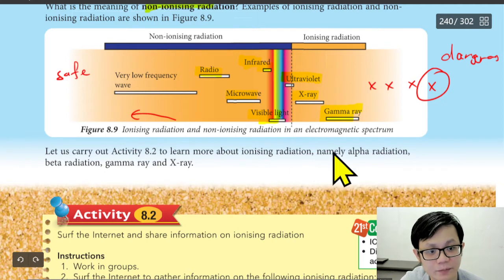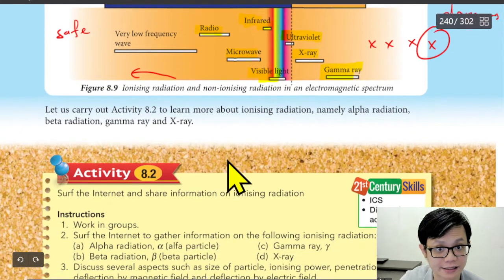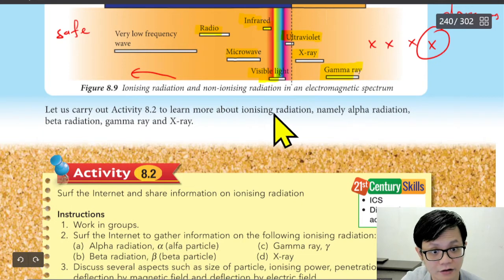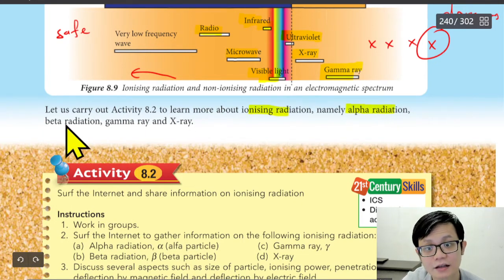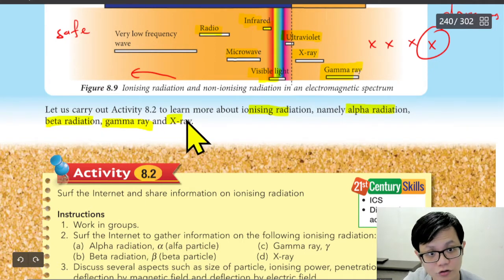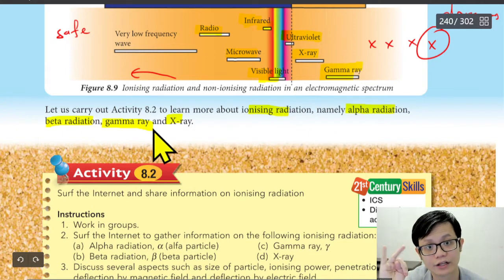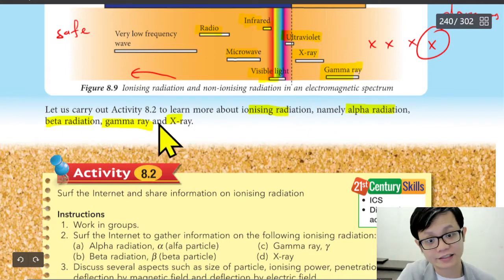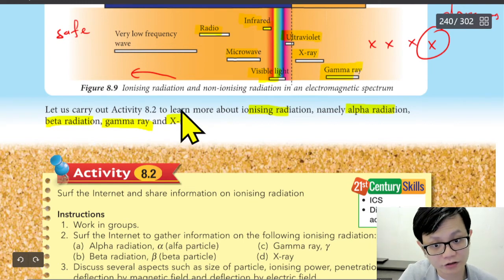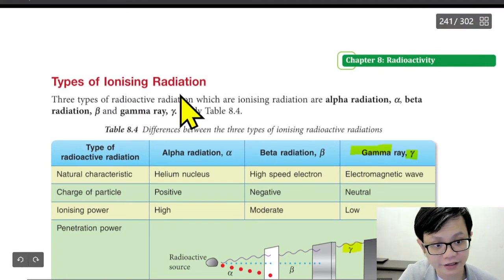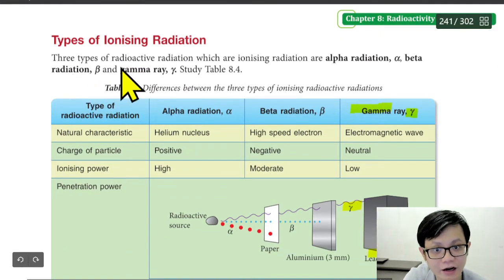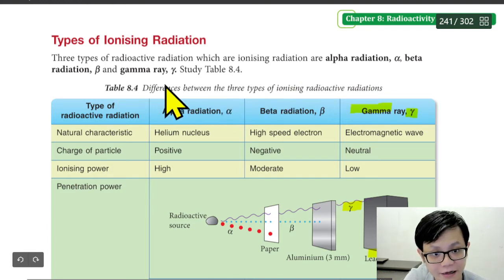More about radiation, namely alpha radiation. We are going to study a few types of ionizing radiation: alpha radiation, beta radiation, gamma, and also X-ray. So we have four types of ionizing radiation that we are going to study. There are three types of ionizing radiation: alpha radiation, beta radiation, and gamma radiation.